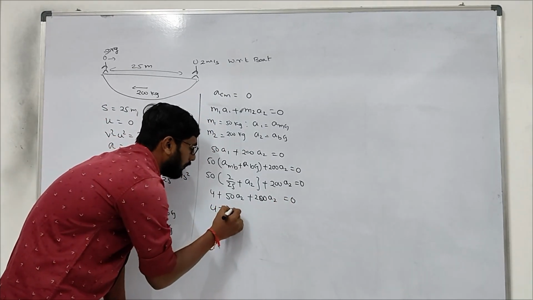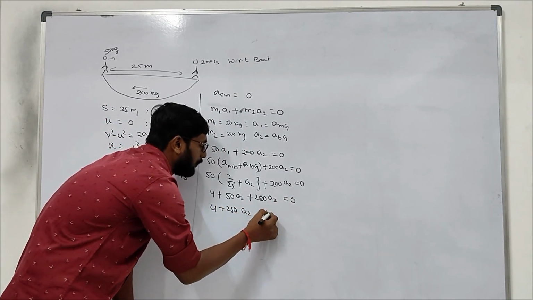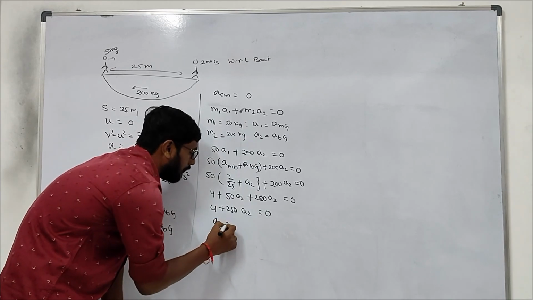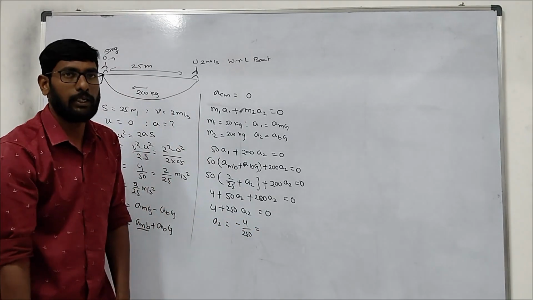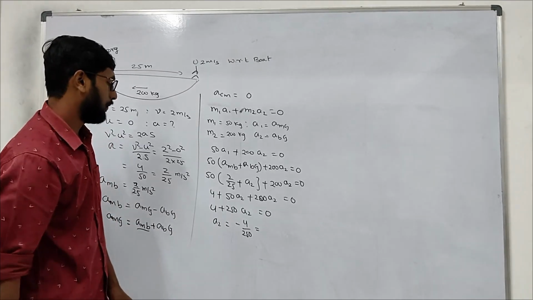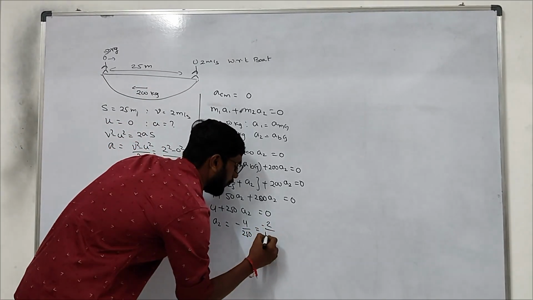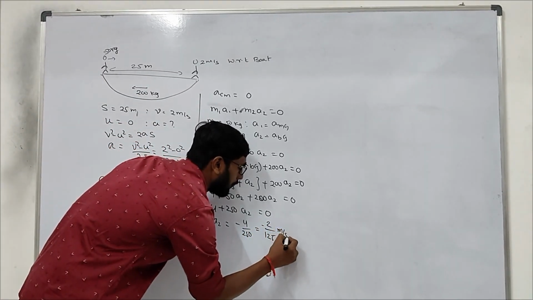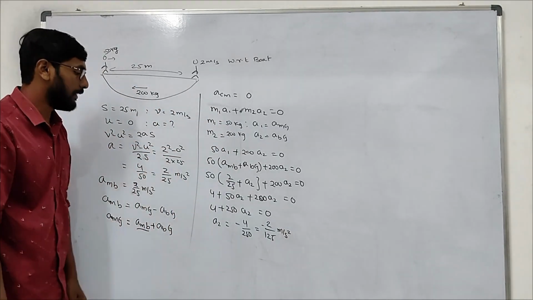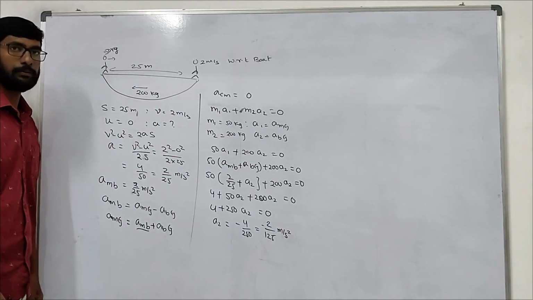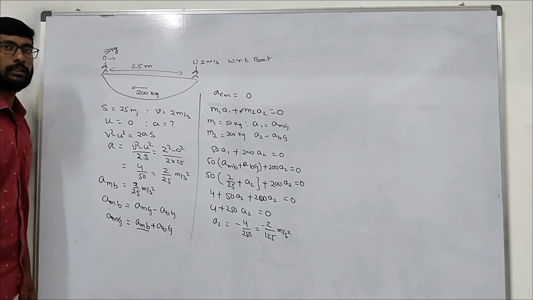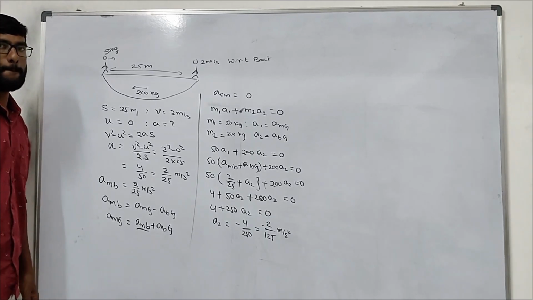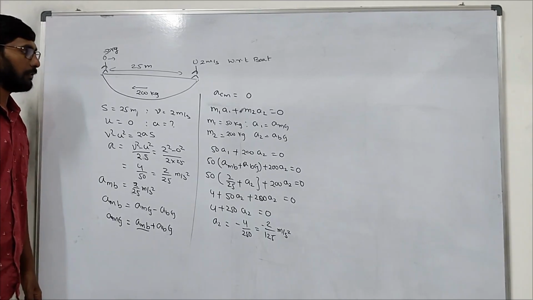So 4 plus 250 a2 equals 0. So a2 equals minus 4 by 250, which is minus 2 by 125 meter per second square. So that is the acceleration of the boat. Right? Now what do we need to find? Final velocity. Final velocity of the boat, how will we find it?